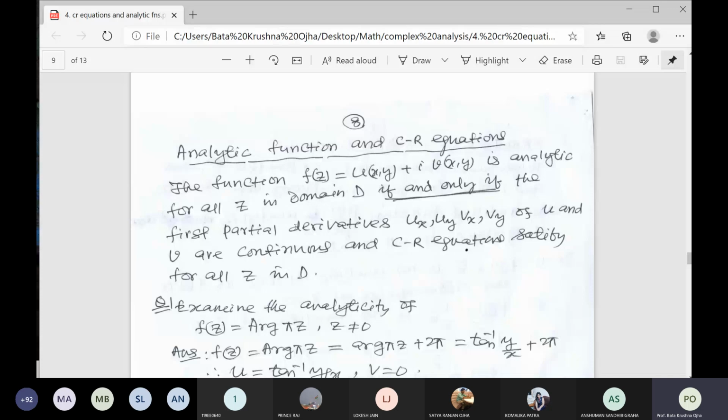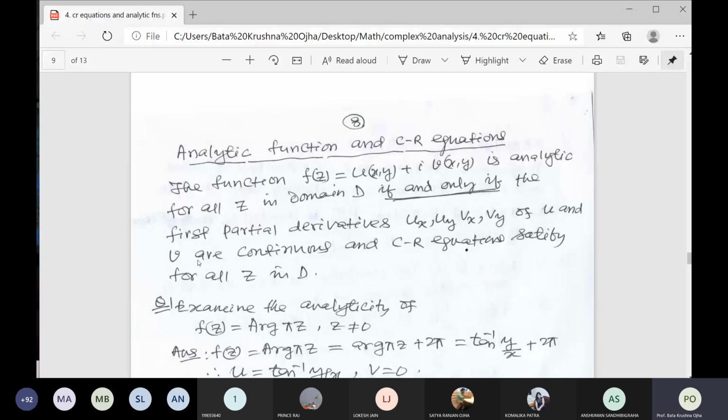If the function satisfies the CR equation, it may not be analytic. But if the function satisfies the CR equation and all four first partial derivatives are continuous in the domain, which is the extra condition, then we claim that the function is analytic everywhere. This is the most important part.